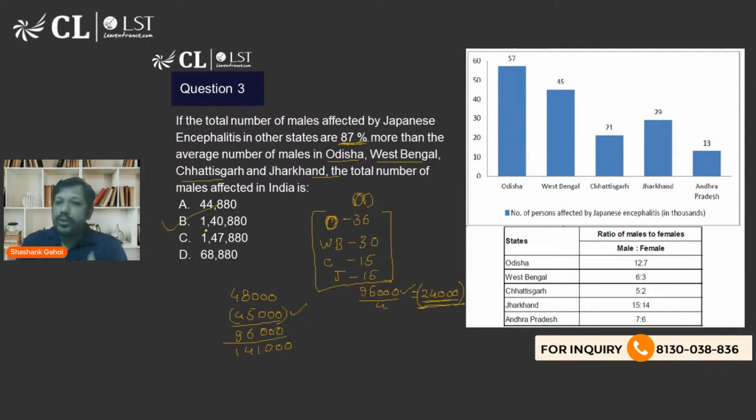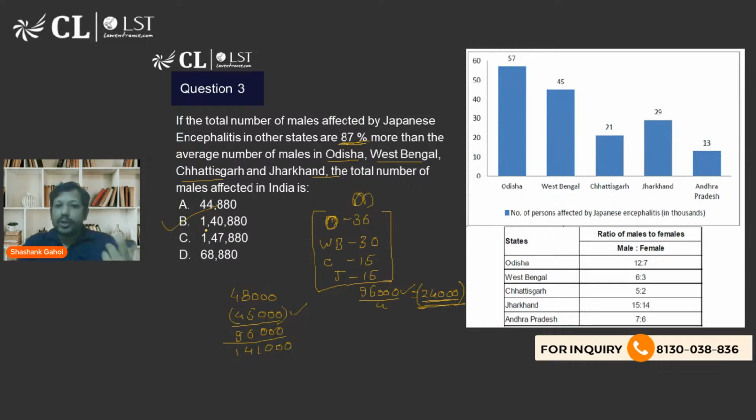I am not going to calculate 87% of 24,000, because if I do that, I'm going to take a lot of time in the exam. I'm not there to waste my time on these kinds of questions where I can see the options are very far away from each other.